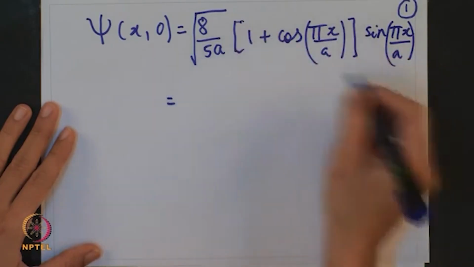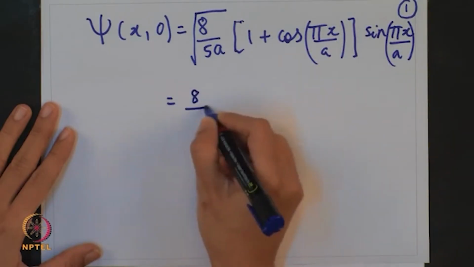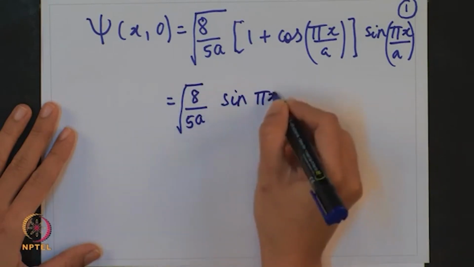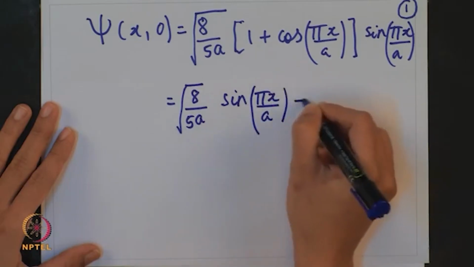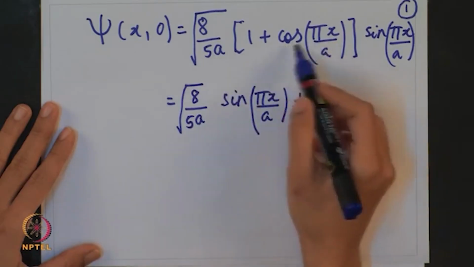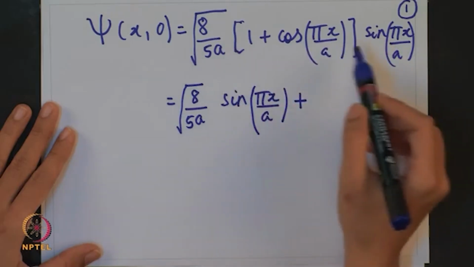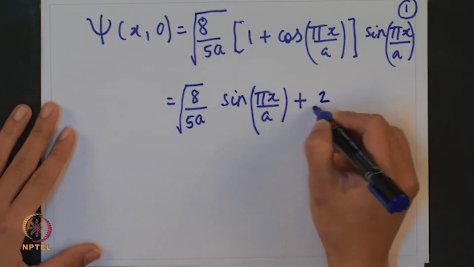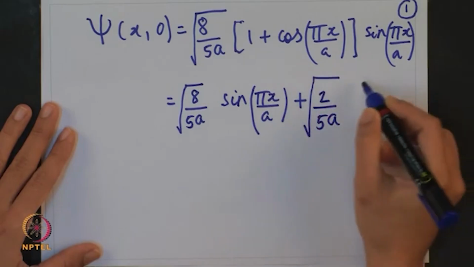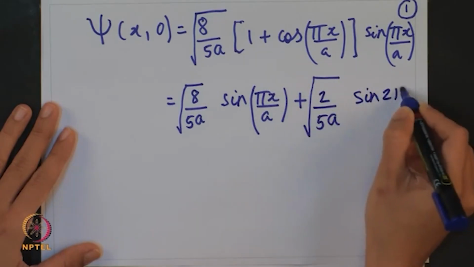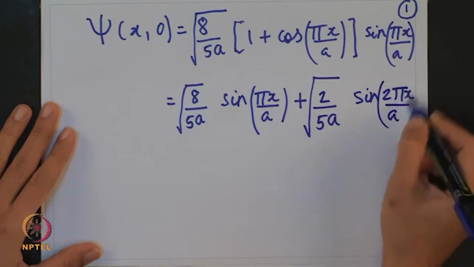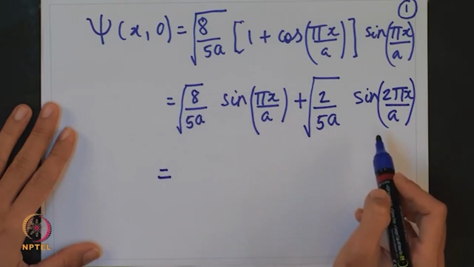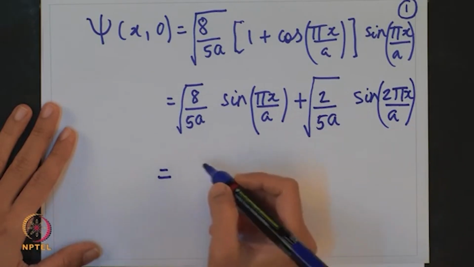I will just open up these brackets, so this would give me pi x by a plus, here I will simplify using 2 times cos theta sin theta, which gives sin 2 theta. I will write it in this form, that will be sin 2 pi x by a.